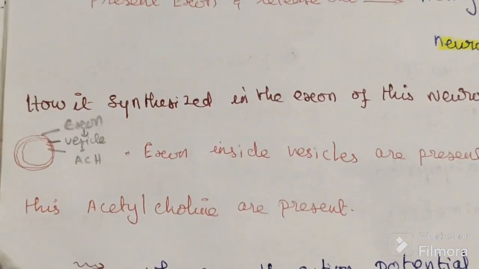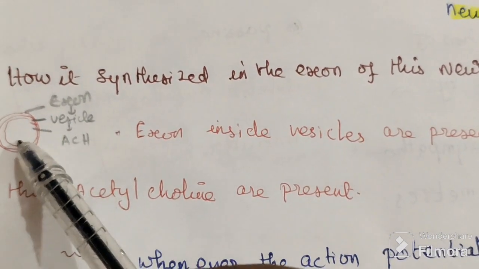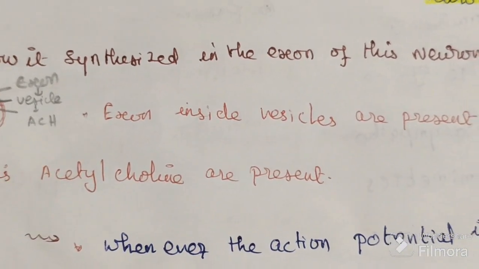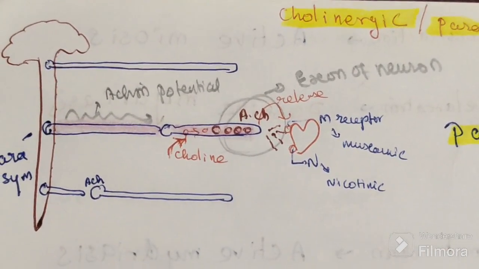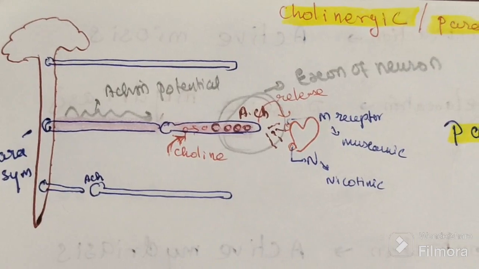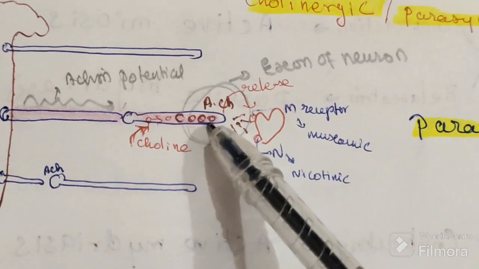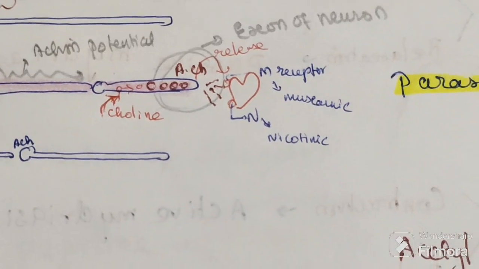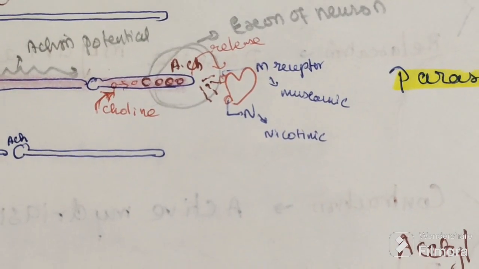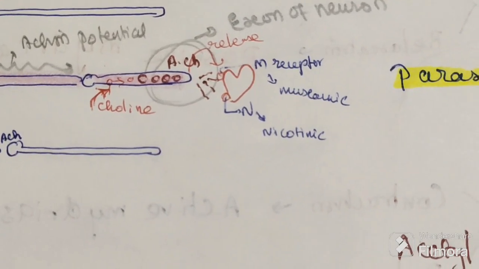Normally it stays here only. Whenever an action potential comes, the acetylcholine is secreted out and acts on the muscarinic and nicotinic receptors.